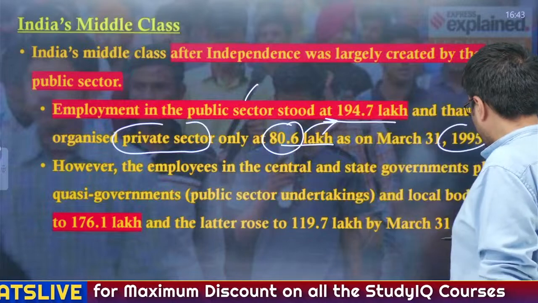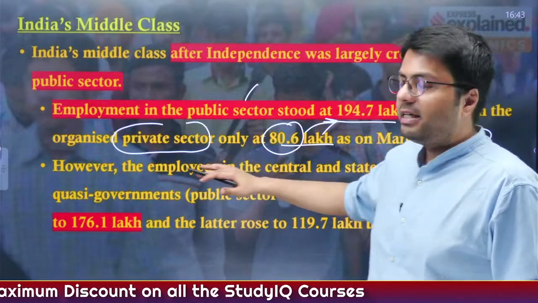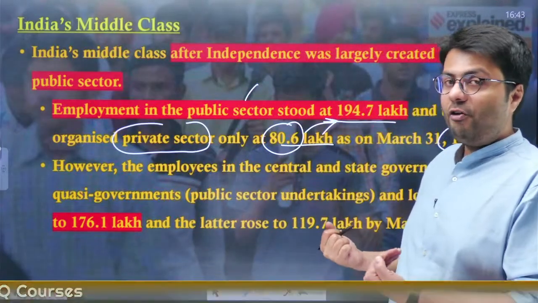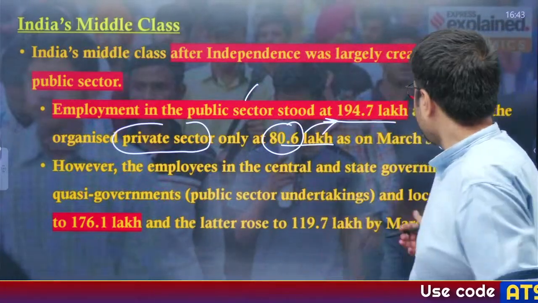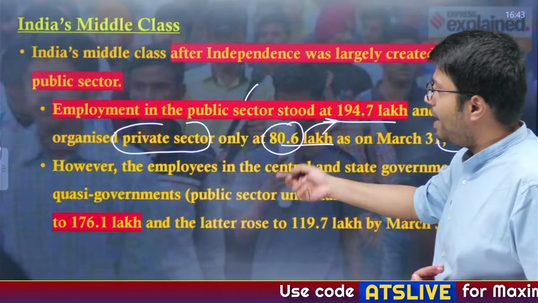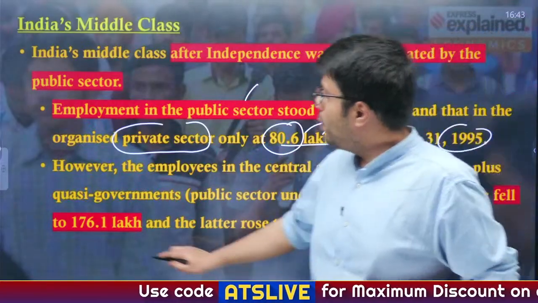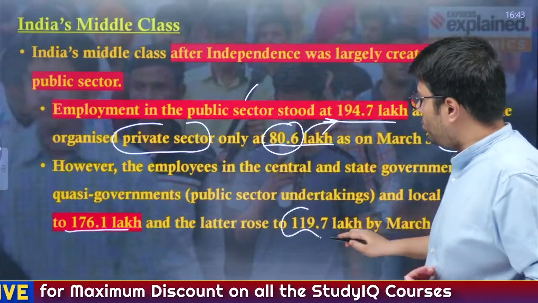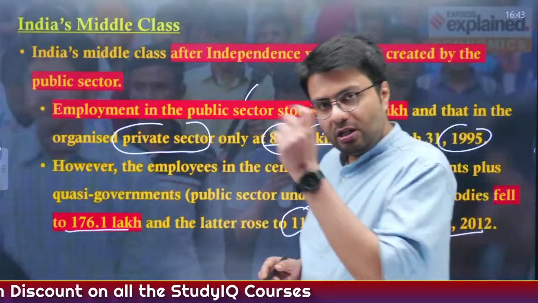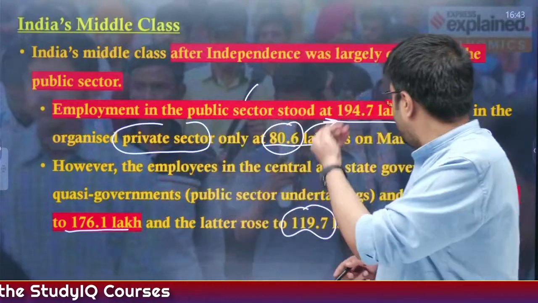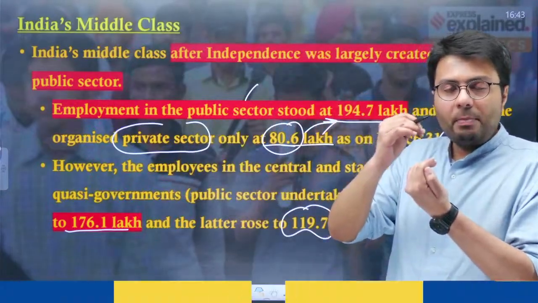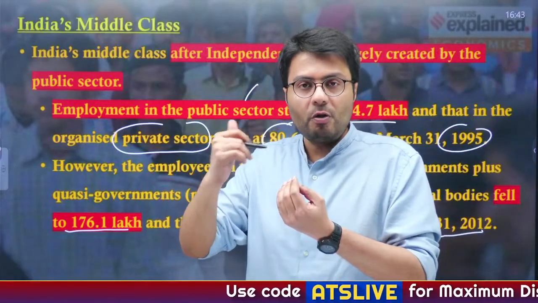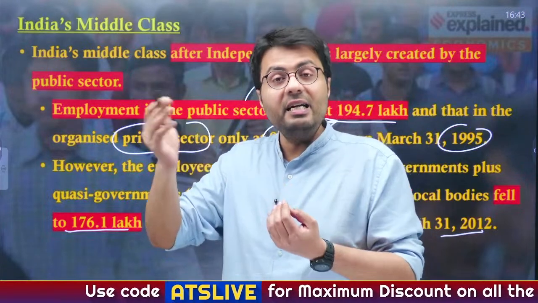However, coming back to 2012, you understand this sectoral composition has become quite tilted in favor of the private sector, because in 2012, the amount of jobs created by the public sector reduced to 176 lakh, whereas in the private sector it increased from 80 lakhs to about 120 lakhs. Understood the change? From 1995 to 2012, the amount of jobs created in the public sector reduced, whereas the amount of jobs created in the private sector increased.